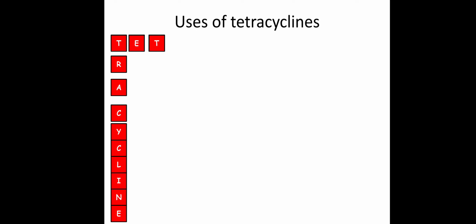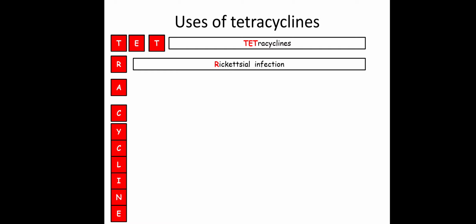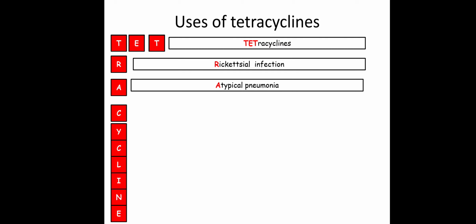Next, we shall check out the uses of tetracycline, and it can be remembered from the mnemonic "tetracycline" itself. TET is for tetracycline, R is for rickettsial infection. Tetracyclines are the drug of choice for all rickettsial infections. A is for atypical pneumonia. Nowadays, the drug of choice for atypical pneumonia is macrolides, but tetracycline can also be used as an alternative.